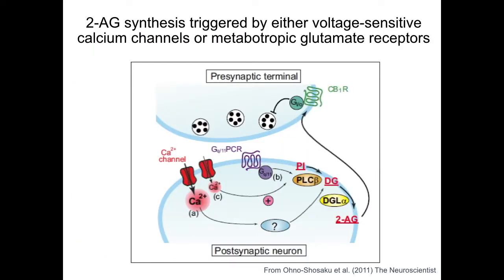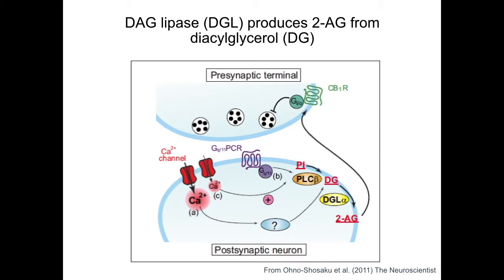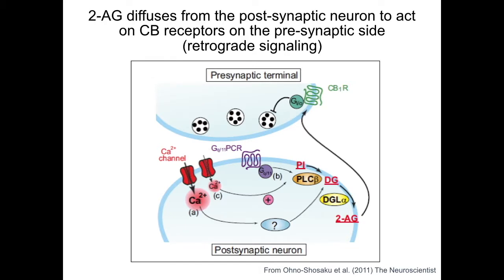We'll take 2-AG as our example endocannabinoid. In this synapse, the presynaptic neuron activates the postsynaptic neuron, either by depolarization induced by activation of calcium channels or activation of metabotropic glutamate receptors. This causes DAG lipase to produce 2-AG from lipid diacylglycerol. 2-AG then diffuses from the postsynaptic neuron to the presynaptic neuron and acts on CB receptors on the synapse.